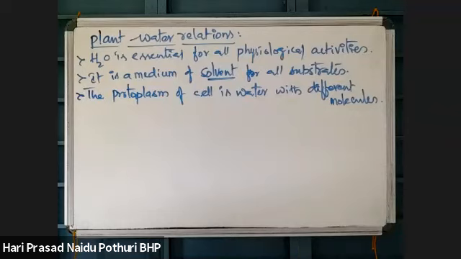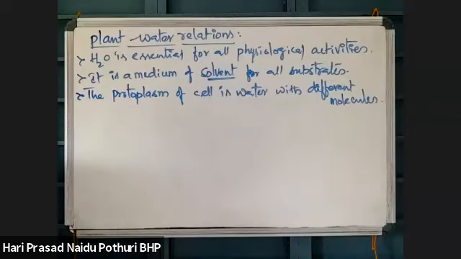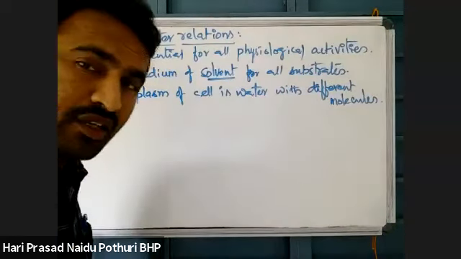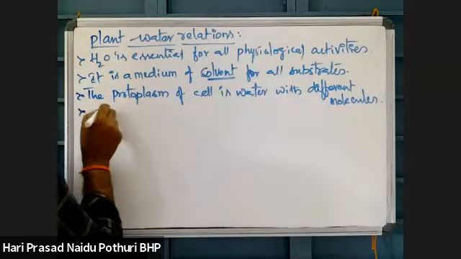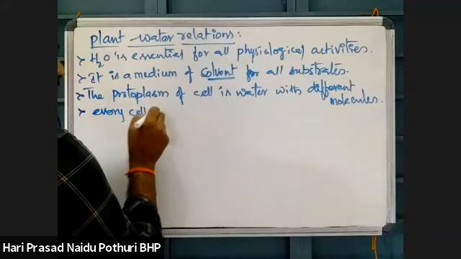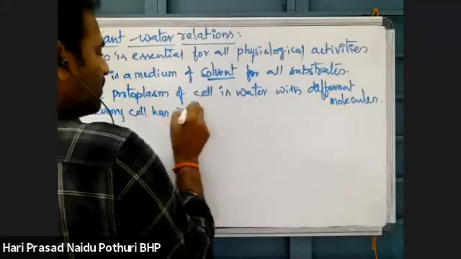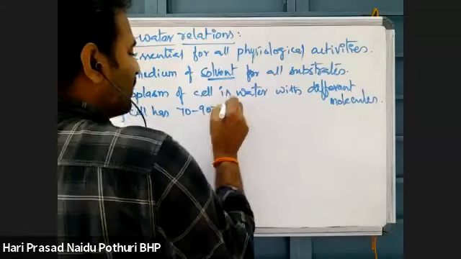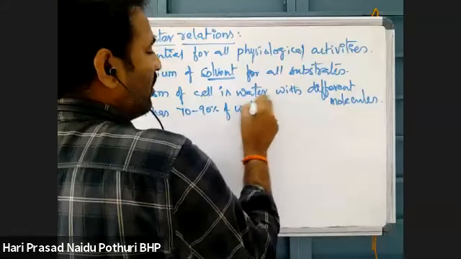If you see what the water content of a cell is, every cell has 70 to 90% of water.